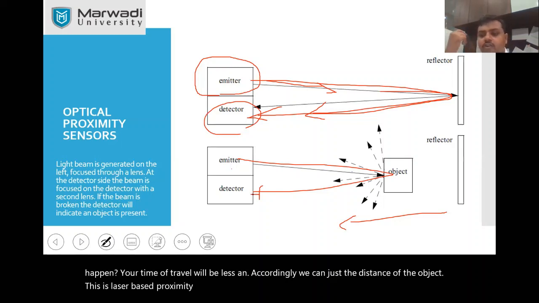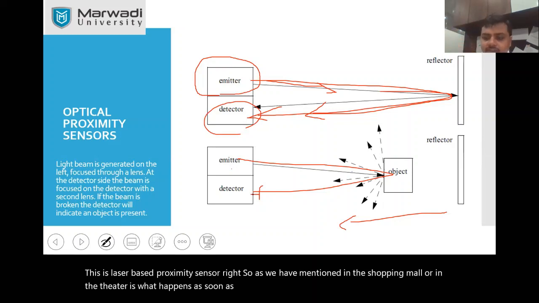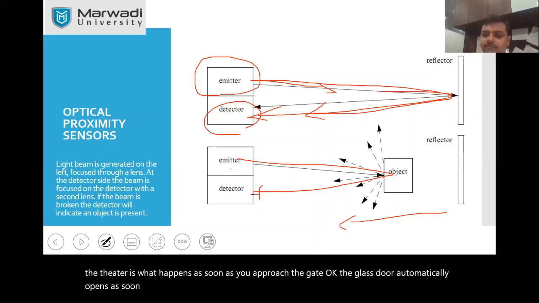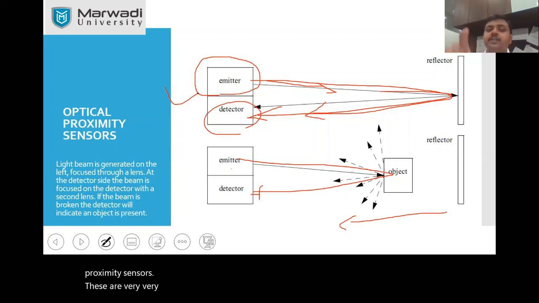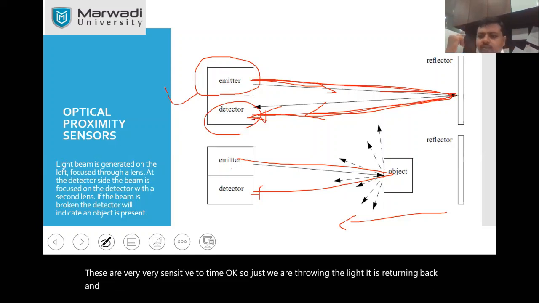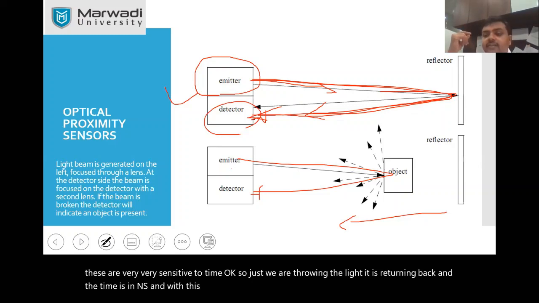As we have mentioned, in the shopping mall or in the theaters, as soon as you approach the gate, the glass door automatically opens. As soon as you are going out, it will automatically close. How is that possible? There is something that detects it. We have this kind of optical proximity sensor, and you can understand these are very sensitive to time. We throw a light, it returns back, and the time is in nanoseconds. With this difference itself, it identifies the distance.